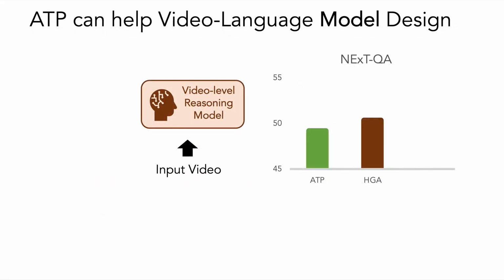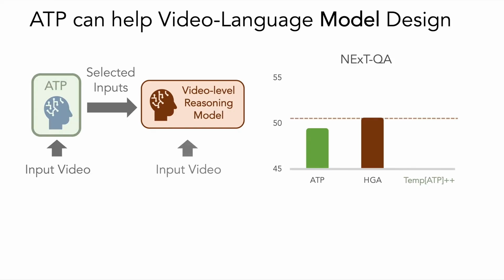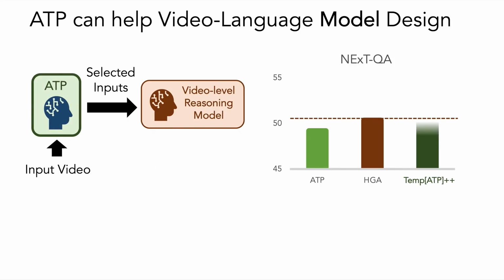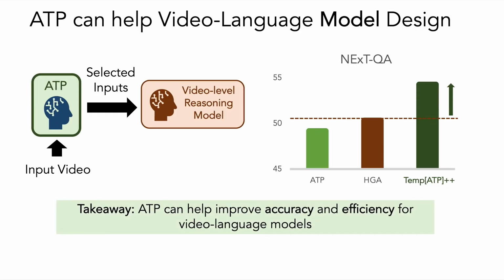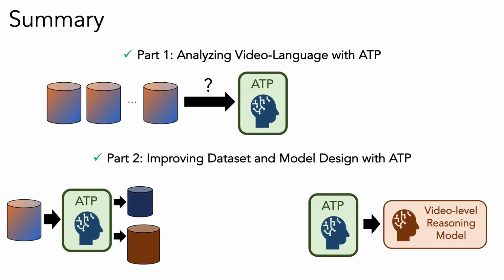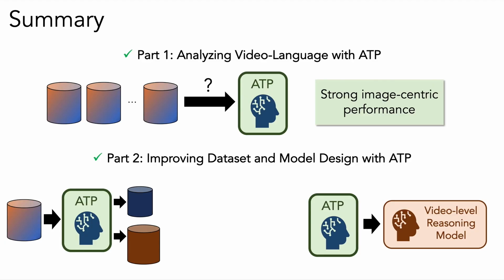Finally, ATP can plug into video-level models as kind of a pre-processing step to surface meaningful frames to reason over. Our combined approach substantially improves state-of-the-art accuracy and efficiency. In summary, ATP offers a strong image-centric bound and can help improve video language dataset and model design.